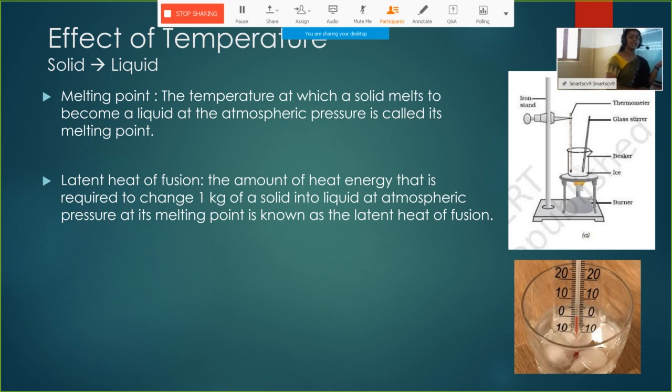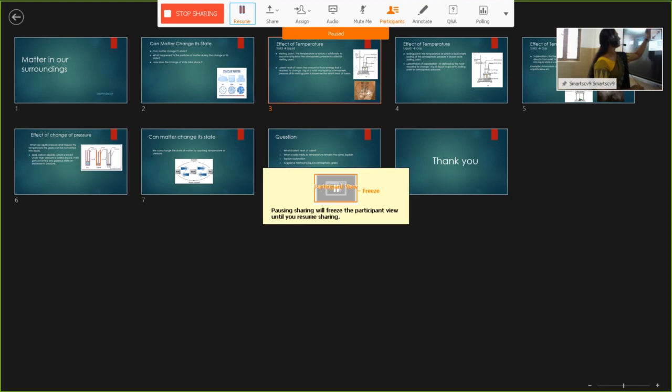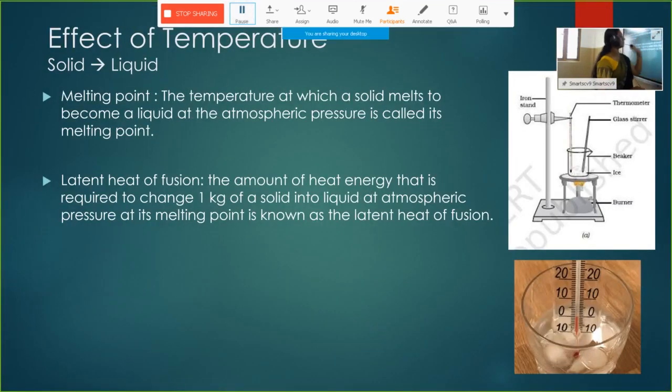The temperature will remain at 0 itself. This is called the latent heat of fusion. Latent heat of fusion is the amount of heat required to melt 1 kilogram of solid to its corresponding liquid.